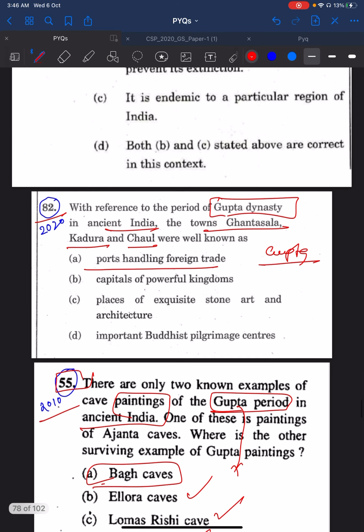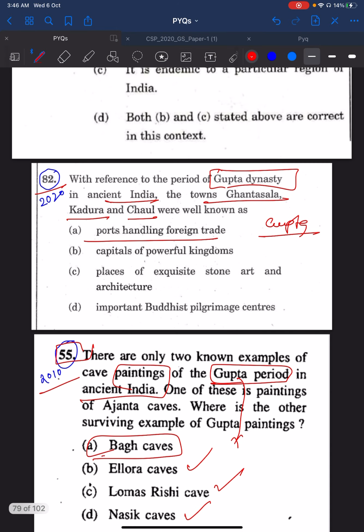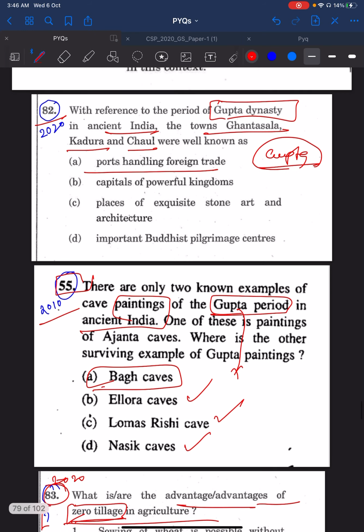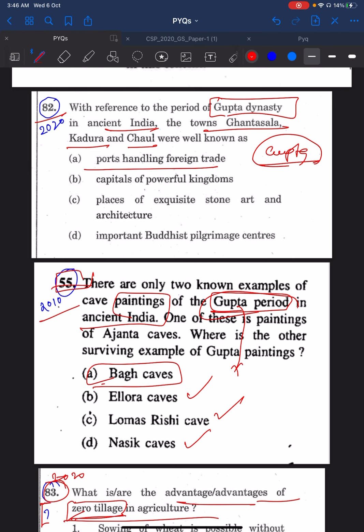So again, you see 2020 82nd question. This is about Gupta dynasty. So you know that Gupta dynasty is important. In 2010 55th question, Gupta period paintings was asked. Even in mains, previously UPSC asked about Gupta coinage. So the arts, architecture, scholars, literature of Gupta period is important, and it is expected that you should have read about these things.